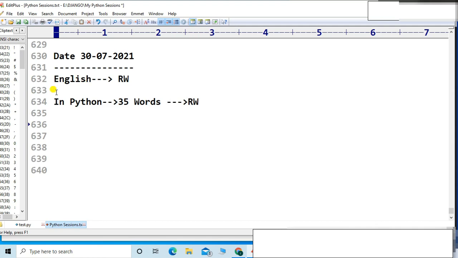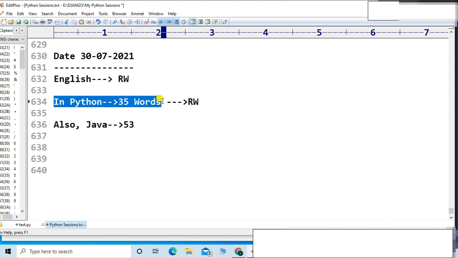Similar kind of thing is also in Java, friends. But in Java, you can find 53 reserved words. Compared to Python, there are more reserved words in Java, but Python has very few. And if you know all those reserved words, friends, I can say that you have very good command of the Python language, right? If you know these 35 reserved words, I can say you have very good command of Python.